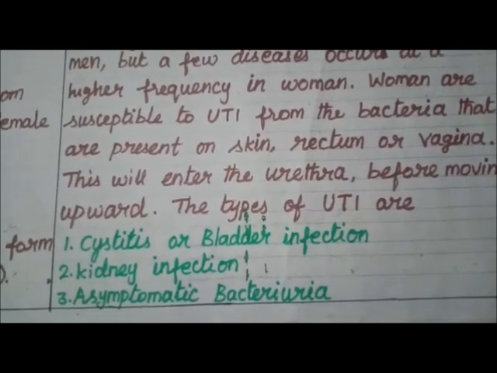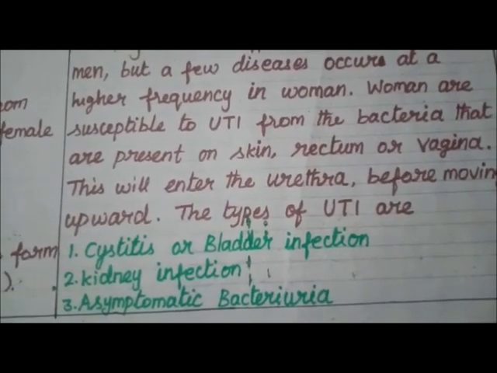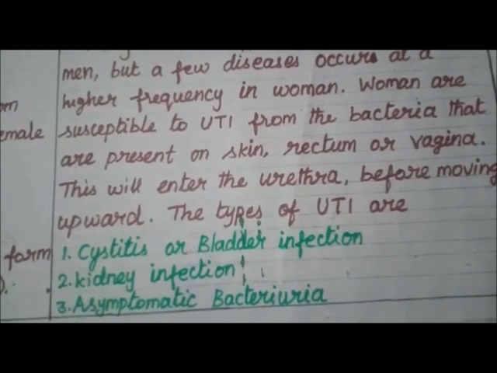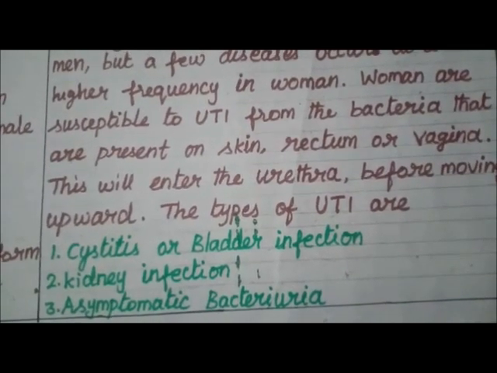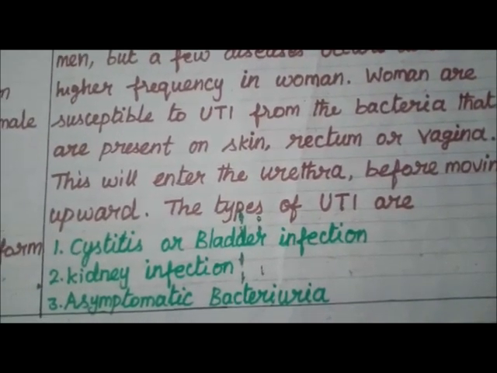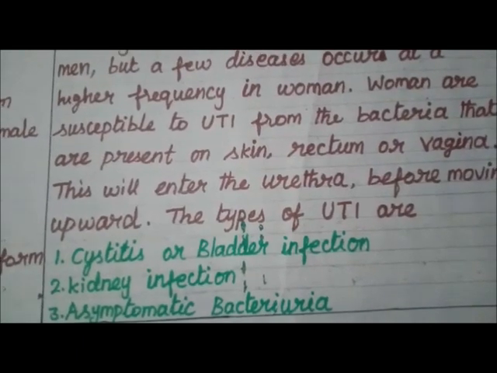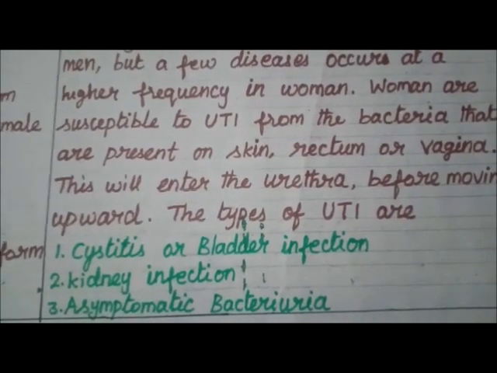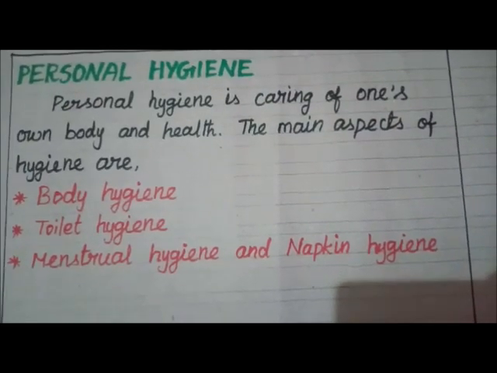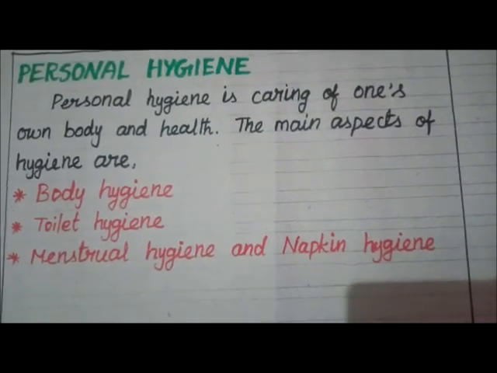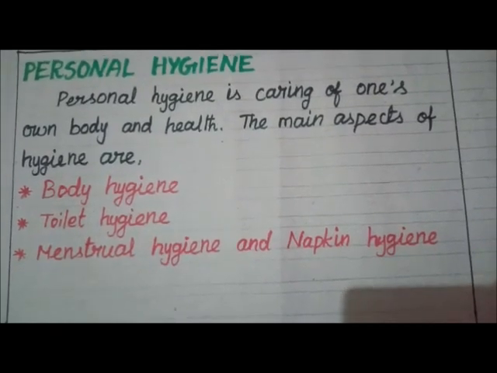Third one, asymptomatic bacteriuria. The bacteria are present in the urinary bladder but may not show any symptoms in the affected person, due to microbes from the vagina and sweat from genitals.